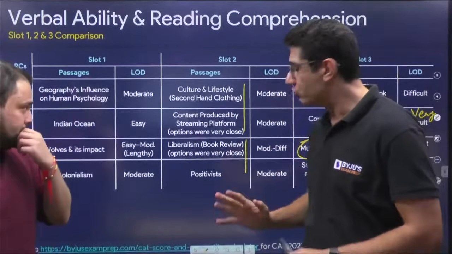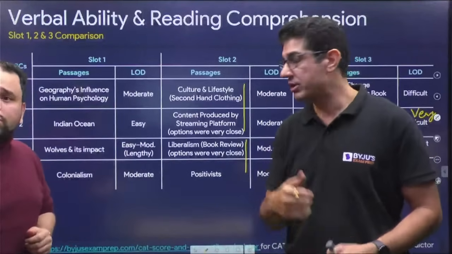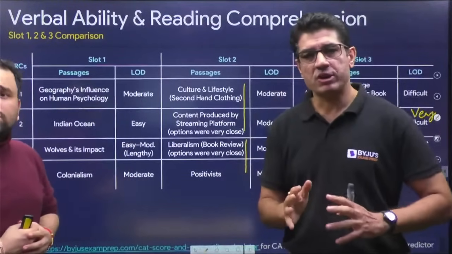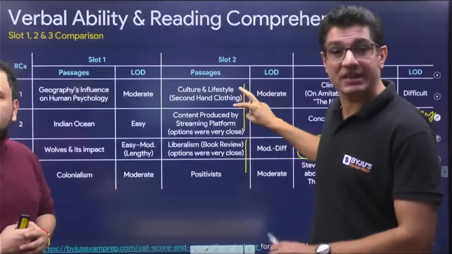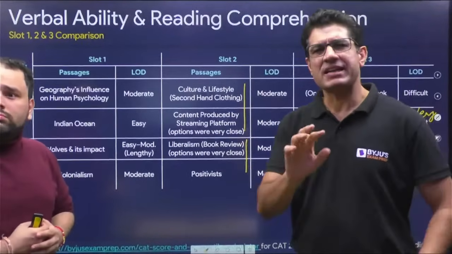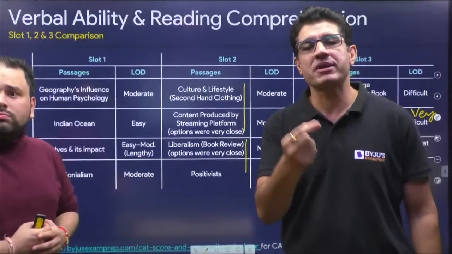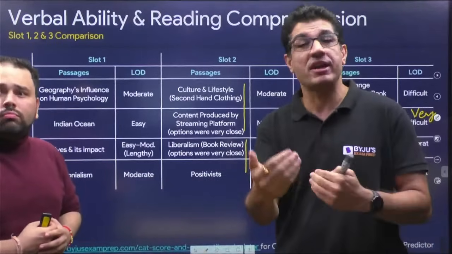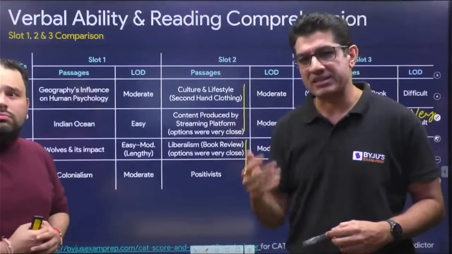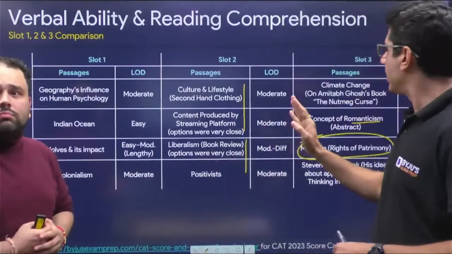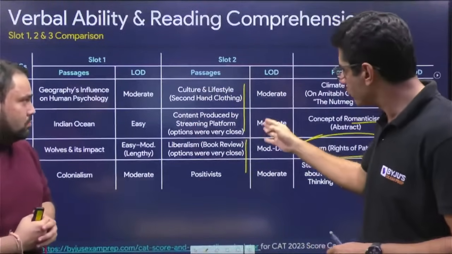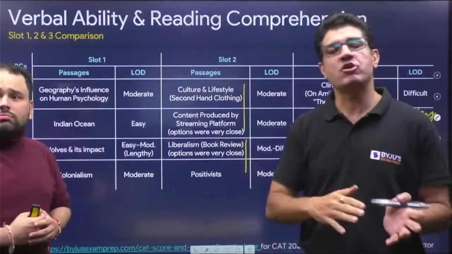In slot 2, that was the one that I wrote, and Savitri ma'am also wrote. In slot 2, we noticed that the two passages that were easy had questions that were tricky, and the passages that were difficult at least had one or two questions that were still easy to moderate, but that got balanced out by the difficulty level of the passage itself. So overall, I would say that the difficulty level in RC, slot 1 was the easiest, slot 2 a little tougher, slot 3 turned out to be the toughest of them all.